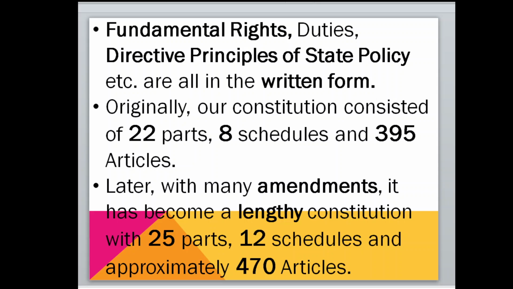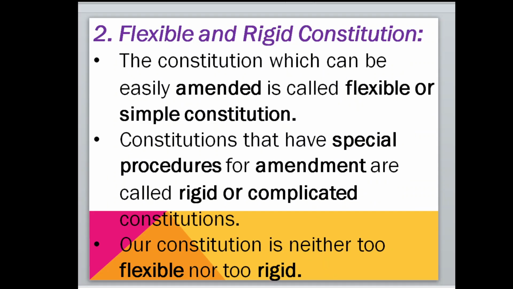Later on, with many amendments, amendment means changes, now it has 25 parts, increased from 22 to 25, and from 8 to now 12 schedules, and at that time it was 395 articles. Now it is approximately 370 articles. Because of all these aspects, it is the world's lengthiest constitution and it is in a written form. Now move to the next.